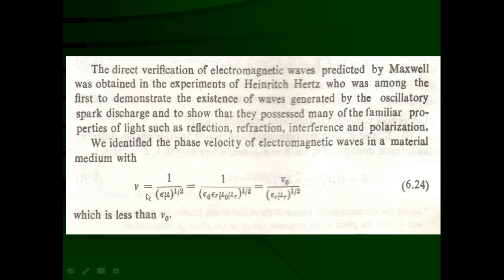What does it indicate? That V is less than V0, which shows that the velocity of electromagnetic waves in a material medium decreases compared to the velocity in free space.